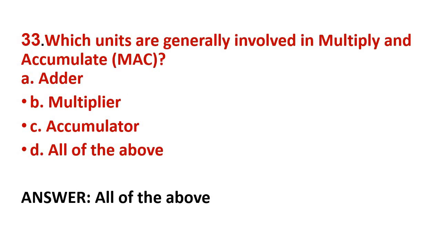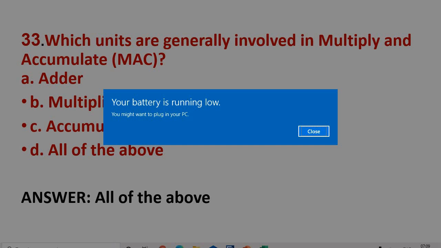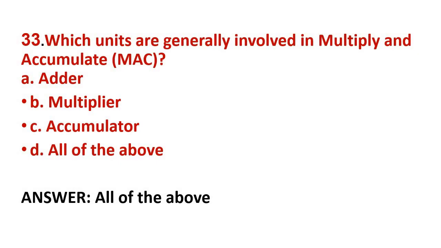And next, third question. Which units are generally involved in multiply and accumulate? Adder, multiplier, accumulator, all of the above. So all of the above. So all the units present in MAC are multiplier, adder and then accumulator.